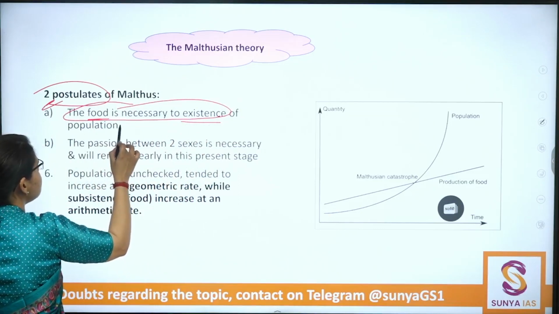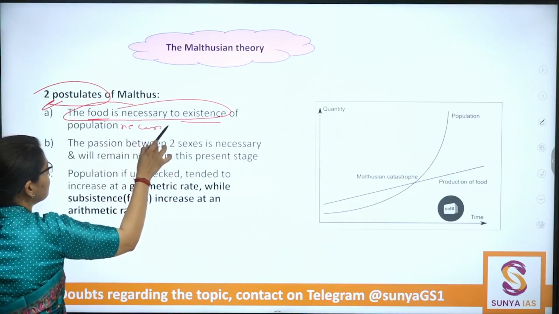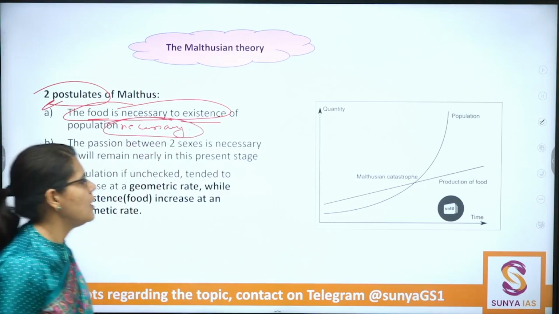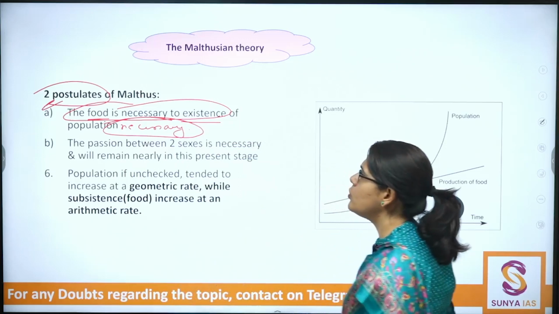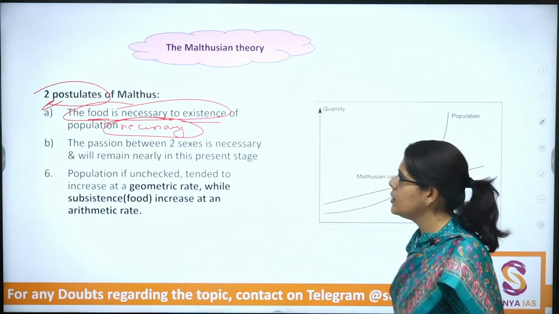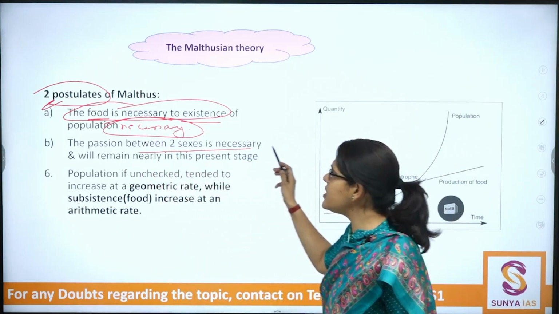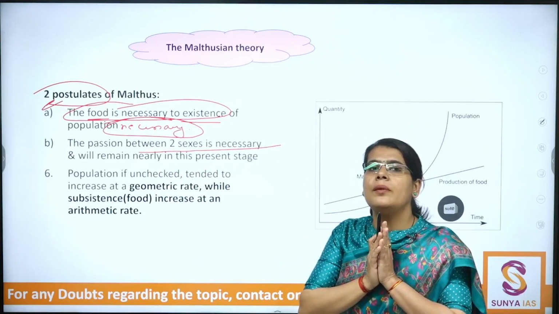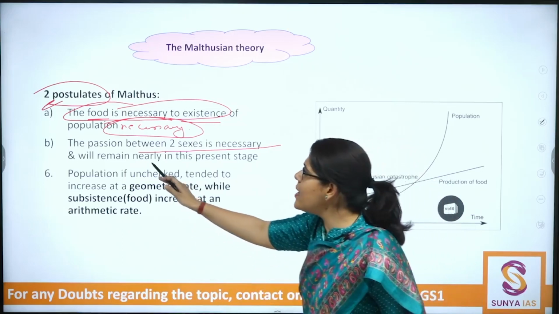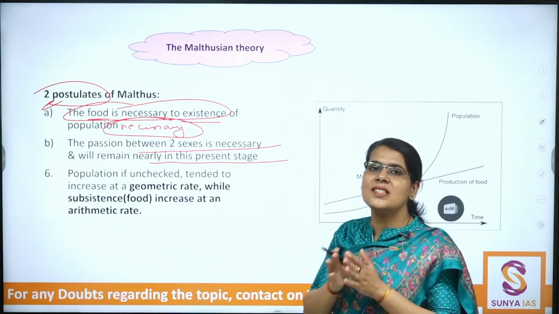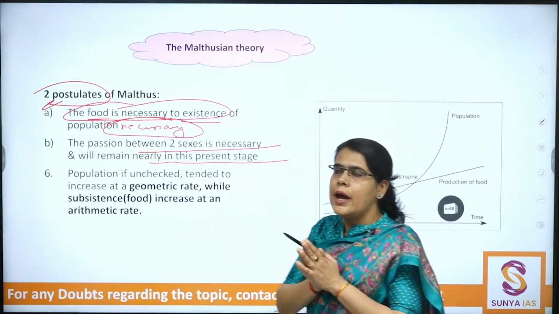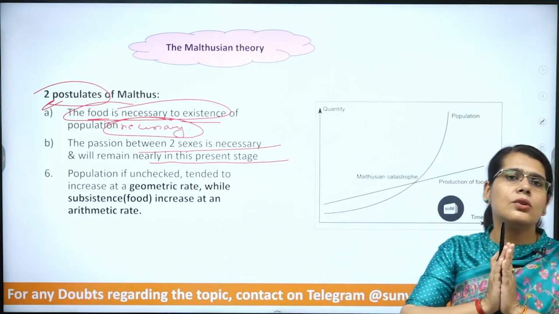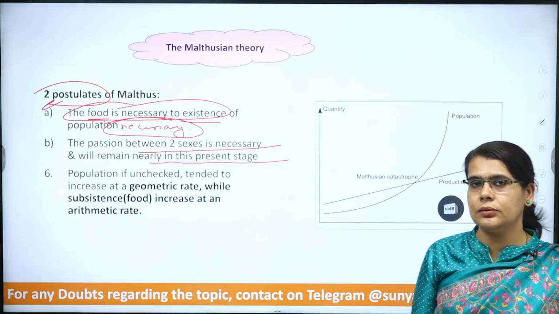Food is necessary for the existence of the population. Second, why is the population growth happening? Because the passion between two sexes is necessary. And because of that passion, what will happen? It will remain nearly in its present stage. And because of the passion, the population growth rate will continue to happen.